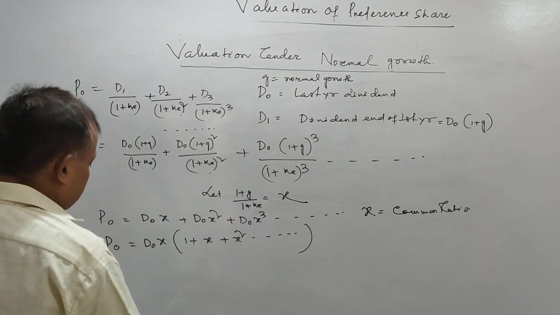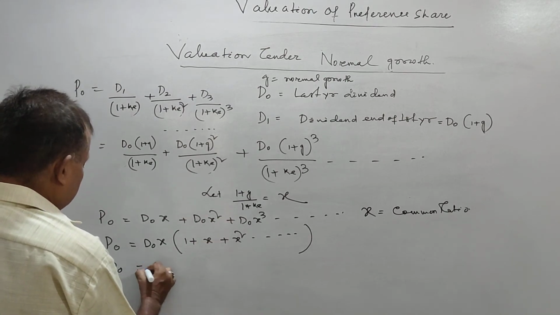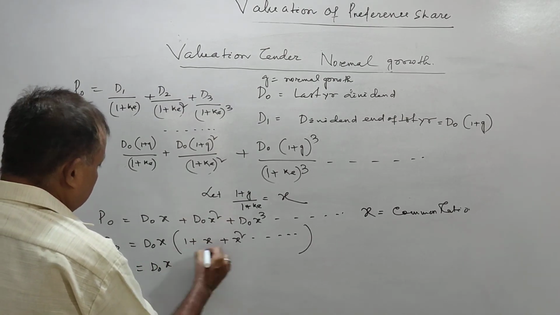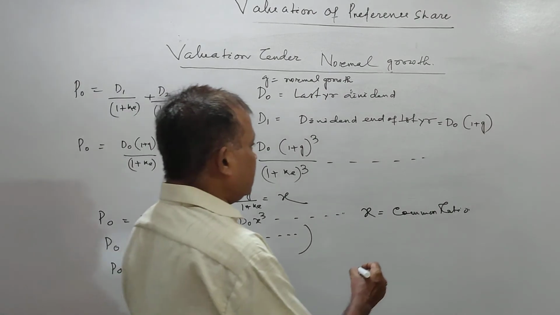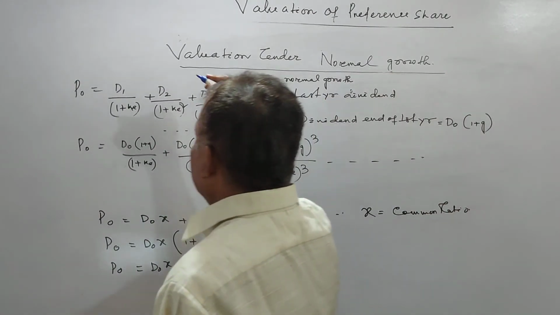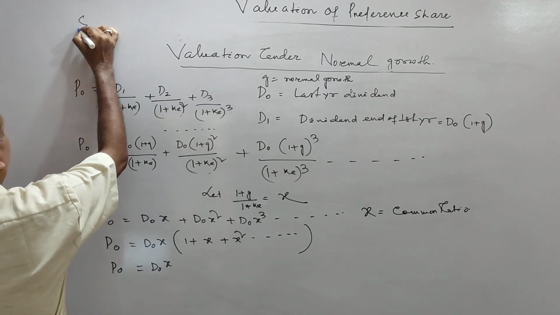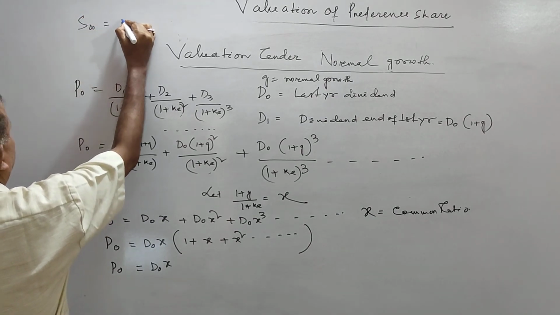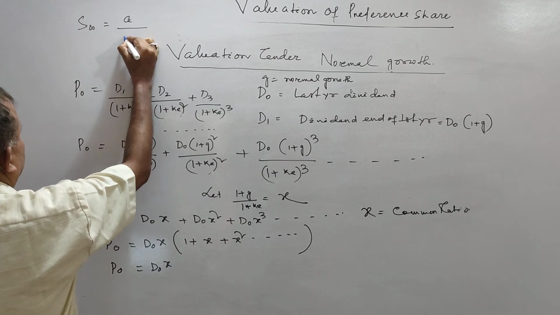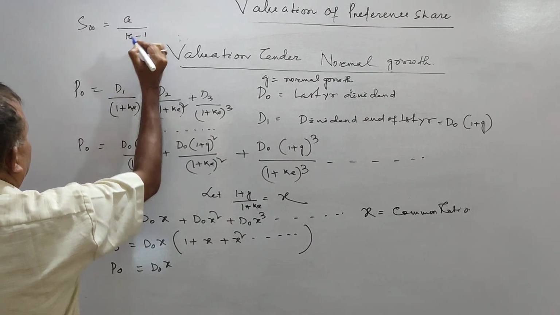Now this is a GP series, D0x. GP सीरीज में क्या होता है देखो, sum of infinite terms is a divided by r minus 1.